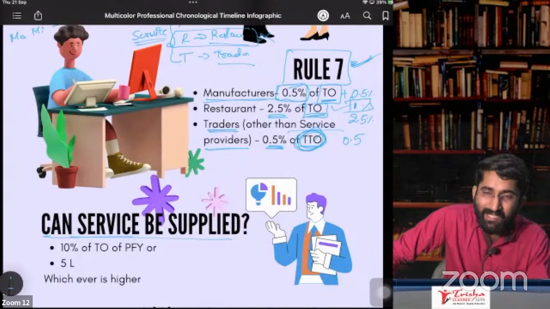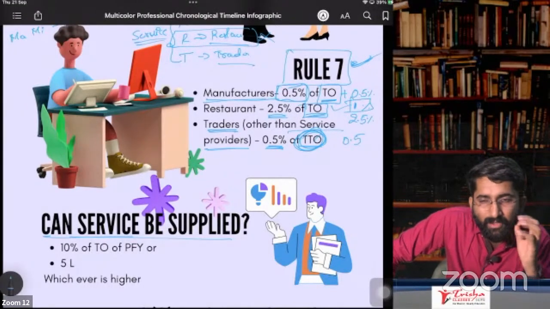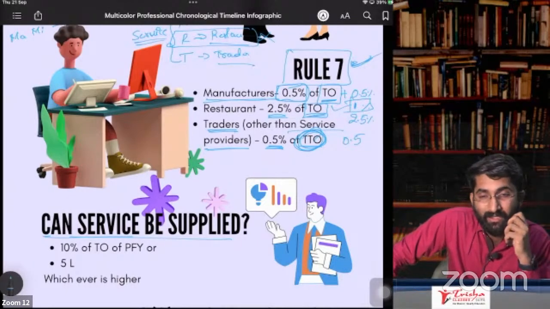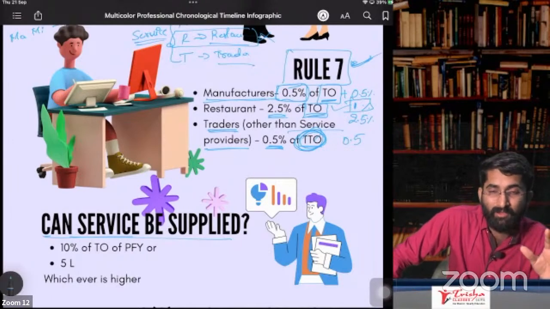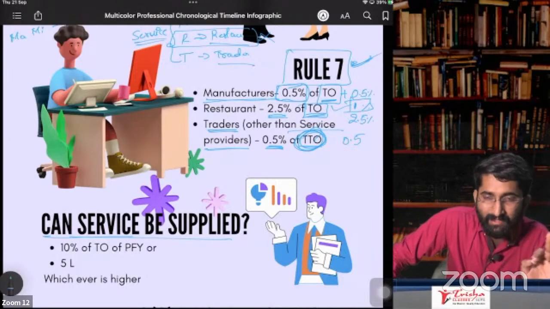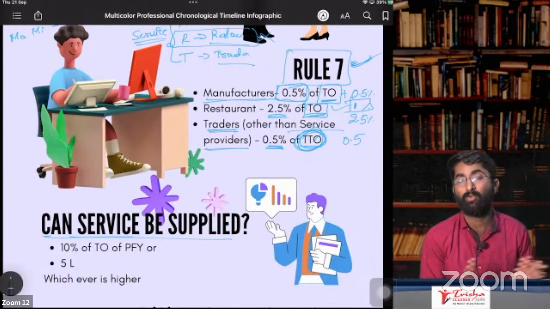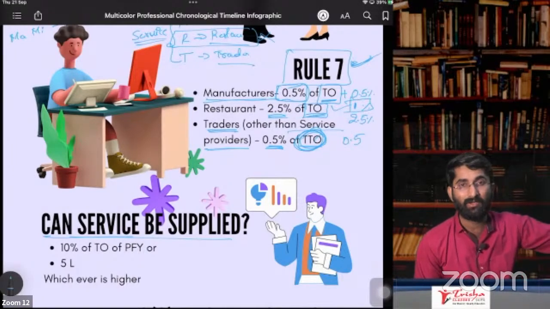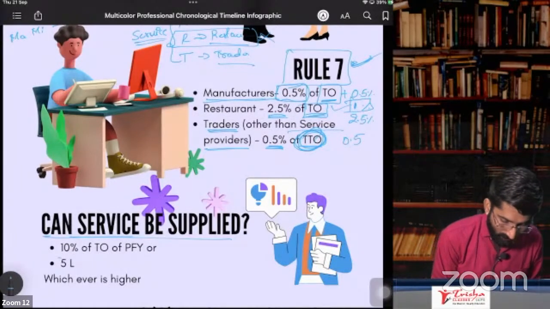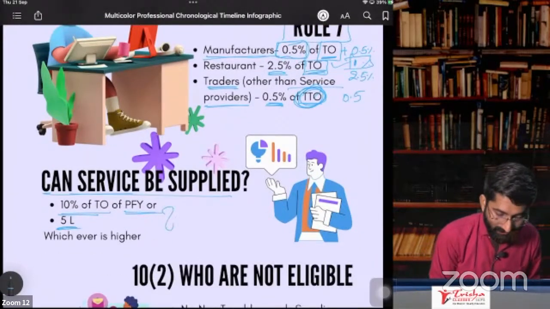Now, is there any business? 99% of the businesses in India provide some or the other service. In that case, the exclusive supplier of goods condition was removed. So the government said that you are a composition dealer, you can go for provision of service to what extent? Previous year turnover multiplied by 10%. 10% of the turnover of the preceding financial year or 5 lakh rupees, whichever is higher.